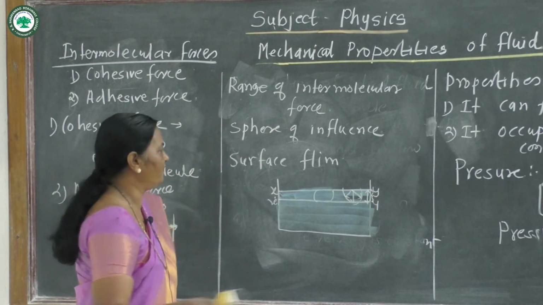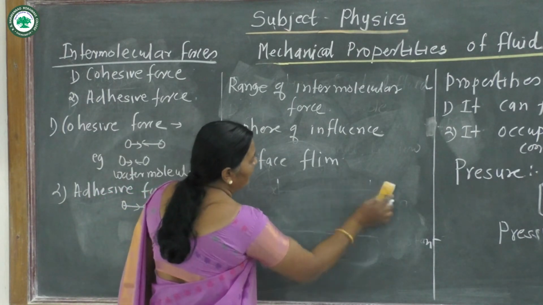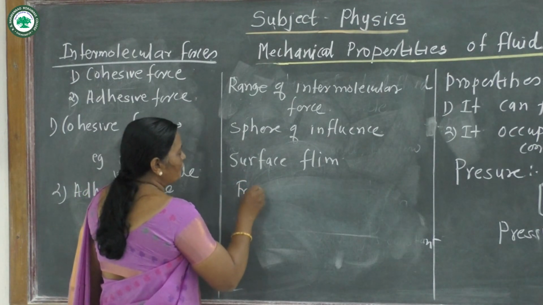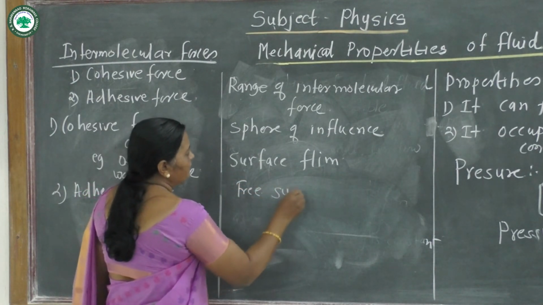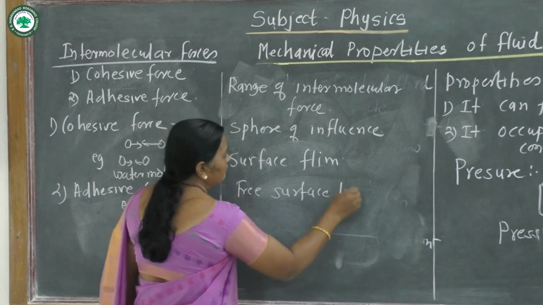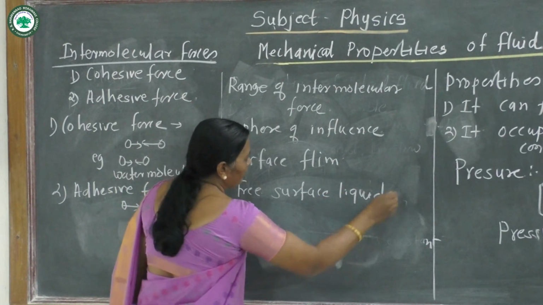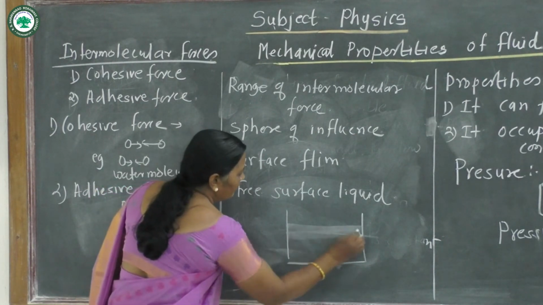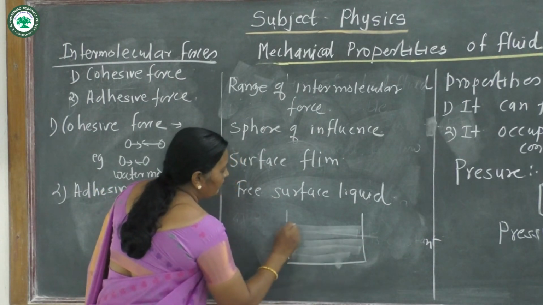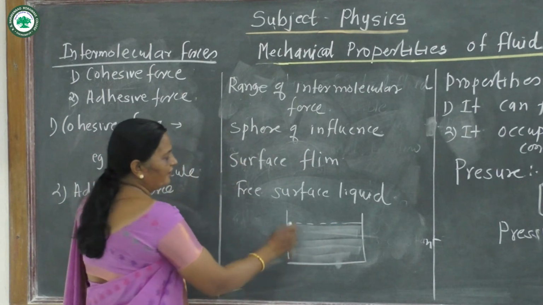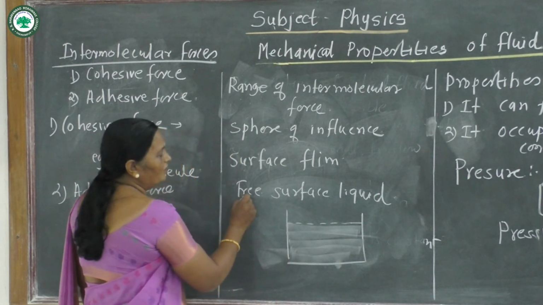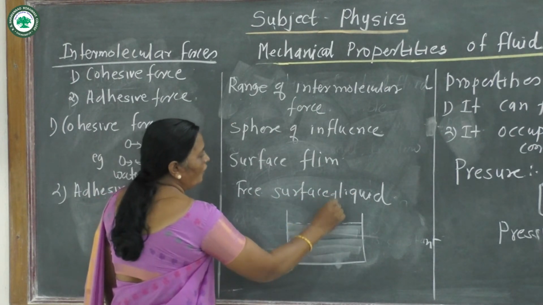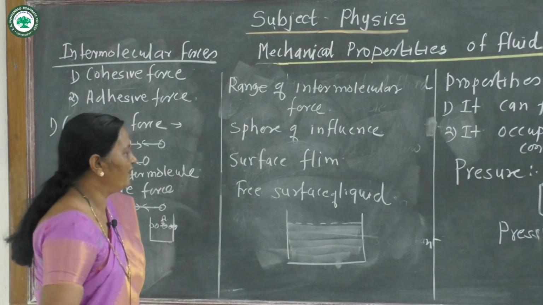Now the next definition, free surface of liquid. Suppose this is the liquid surface, and the upper surface where there is no stress is called the free surface of liquid. These are some definitions.